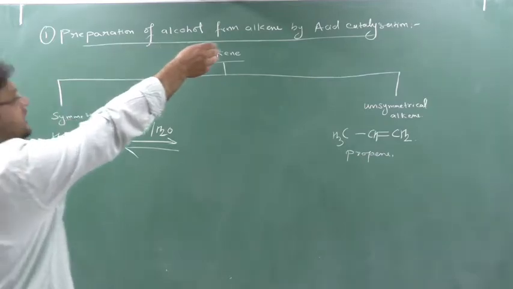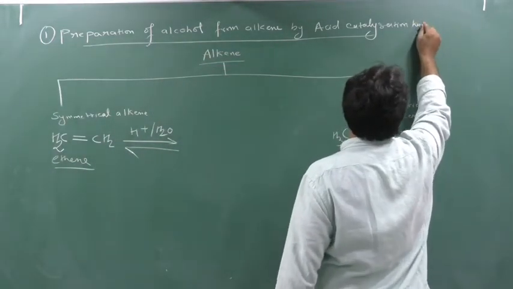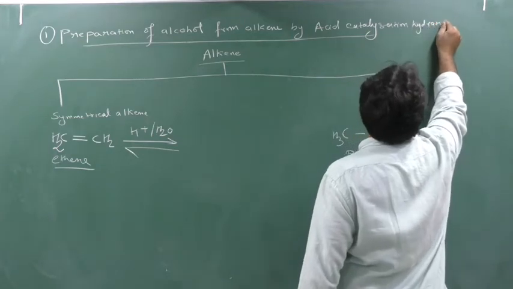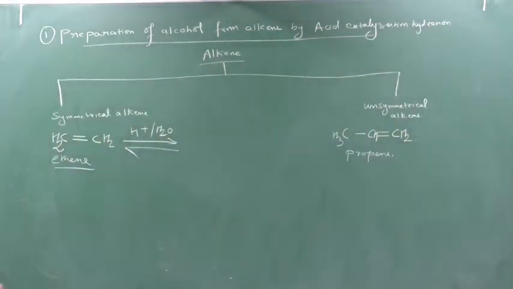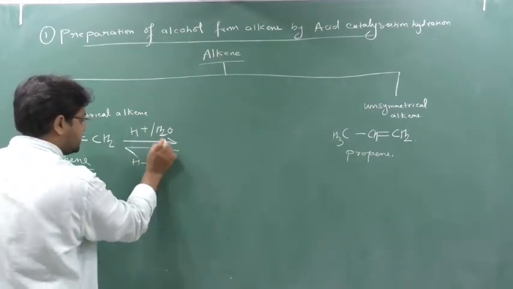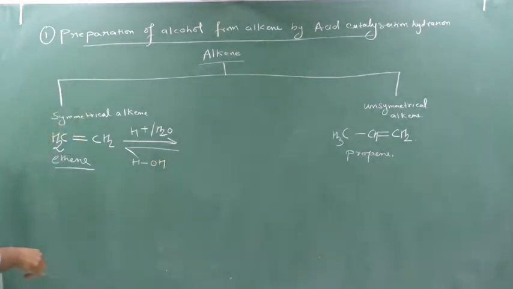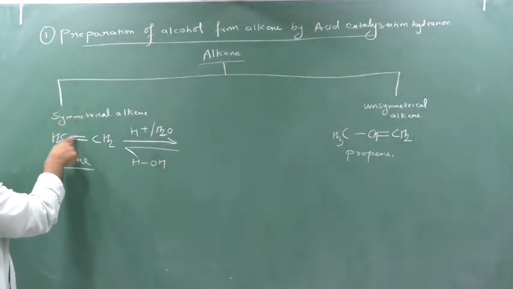Sometimes it is written like this also: acid catalyzation hydration. Okay, so we will not forget the name, acid catalyzation hydration. Hydration means adding water with acid. So see here what will happen: this H2O will form H and OH, as you know. This is a double bond, which means one sigma bond and one pi bond.